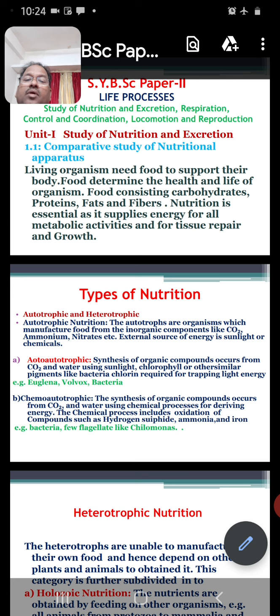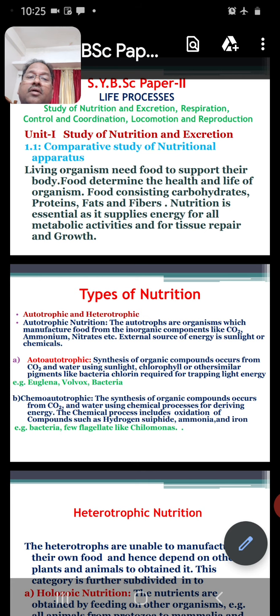Another type of nutrition is chemoautotrophic nutrition. Chemo means the use of a chemical. The synthesis of organic compounds occurs from carbon dioxide and water using chemical processes for deriving energy. The chemical process includes oxidation of compounds such as hydrogen sulfide, ammonia, and iron.